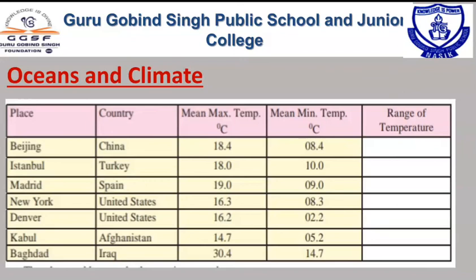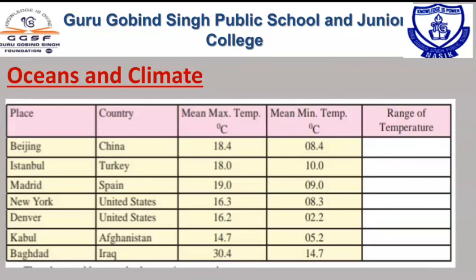Understand? Because of the water vapor, cities near the coastal area experience less difference in the day temperature, that is, the maximum and minimum temperature. Such cities also experience very little variation in day and night temperature. So why is it so?